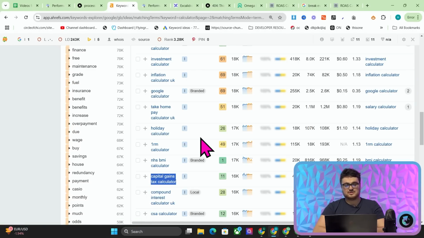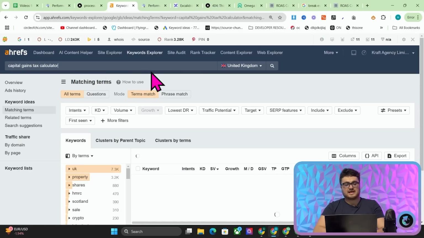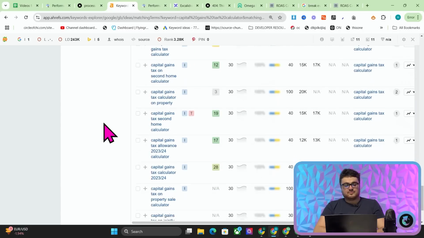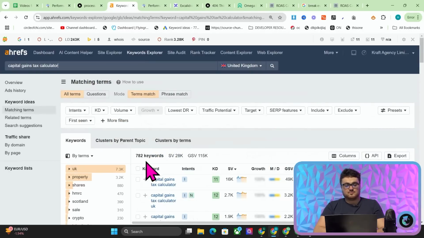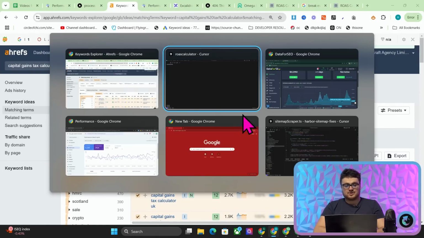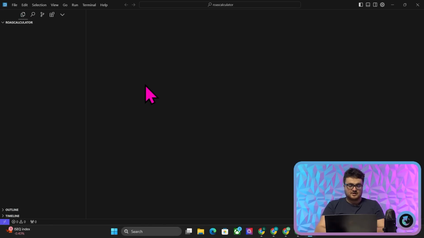So we're going to grab this, and what you then want to do is put this keyword back into Ahrefs. Now we have all of these keywords that we can press the keyword button here and then copy, and then we're going to go over to Cursor, and I'm just in a new Cursor folder. All I did was file, open folder, make a folder, select the folder, and then we're inside that folder.